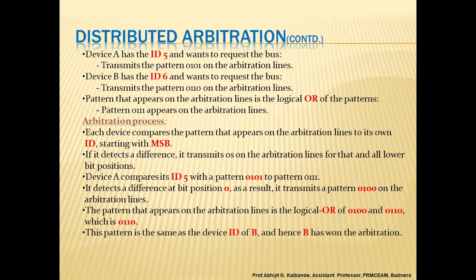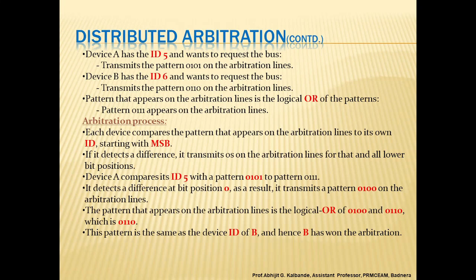In the arbitration process, each device compares the pattern that appears on the arbitration lines to its own ID, starting with the most significant bit. If it detects a difference, it transmits zeros on the arbitration lines for that and all the lower bit positions.